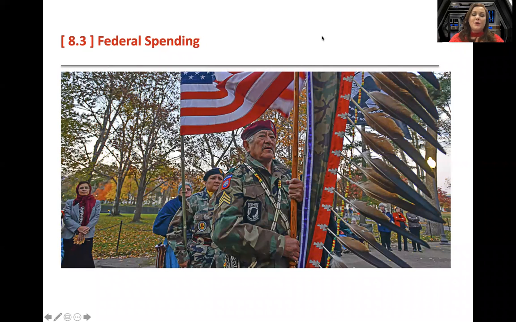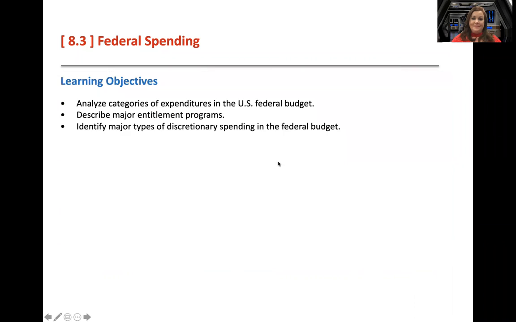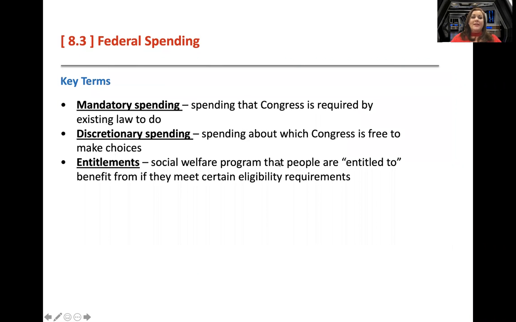Okay, welcome to Economics 8.3. Now we're going to talk about federal spending. Now that we've talked about taxes and the government collecting our money, let's talk about how they spend it. So you'll be happy to see there's only 3 vocabulary terms for this one. Yay!